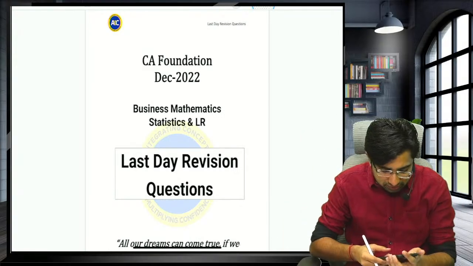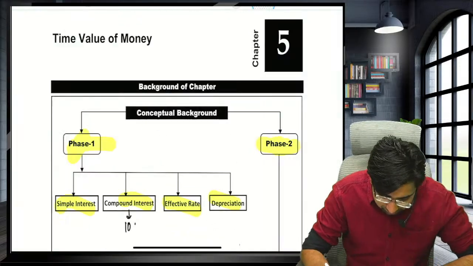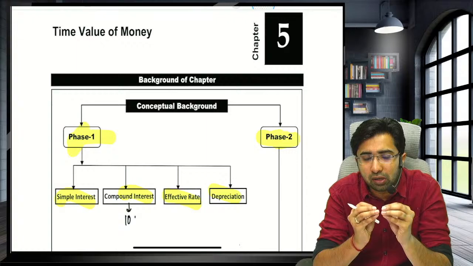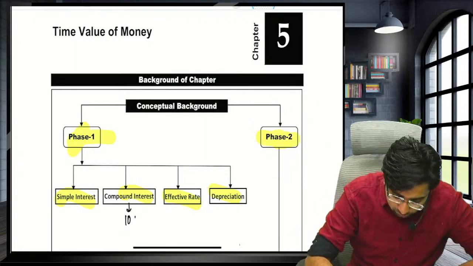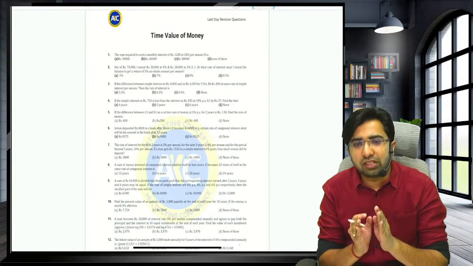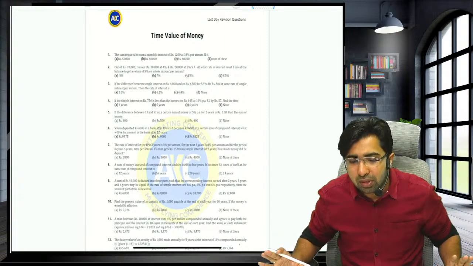Okay, let's start the session. Let's start with the revision of the time value of money. We are going to spend 15 minutes on the revision of all the tricks and advanced shortcuts. Then we will move towards the question area, and in this area, I have planned all the variety of questions. Once you are done with these questions, you will be very confident that we are done with the maximum coverage of this chapter.